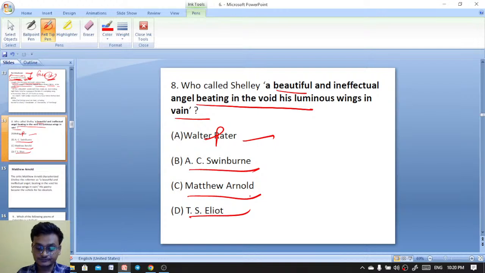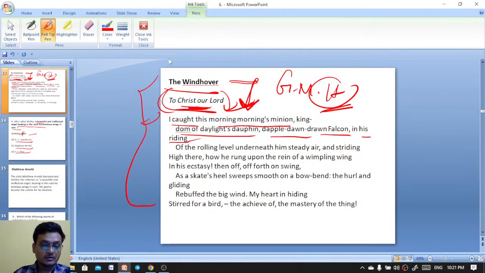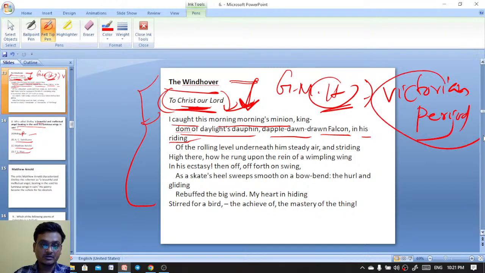Gerard Manley Hopkins was actually a Victorian poet. Okay, Victorian period.